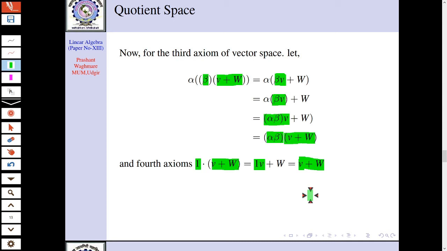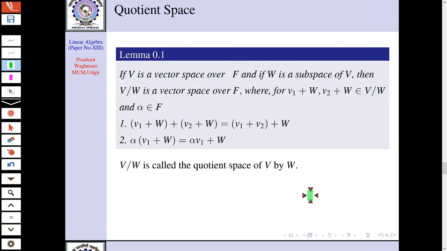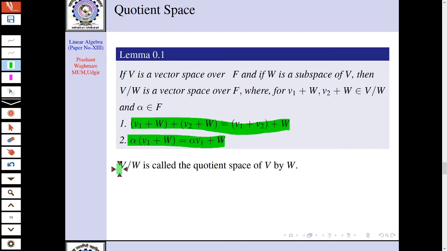Thus what I can say now, I can say that this V mod W forms a vector space over field F, right? That we have collected in one lemma. Now you can see here, if V is a vector space over F, W is a subspace of V, then V mod W is a vector space over F with the addition, whatever that addition is here, and this scalar multiplication. And this V mod W is called a quotient space of V by W. What we call it? V mod W is called a quotient space of V by W.